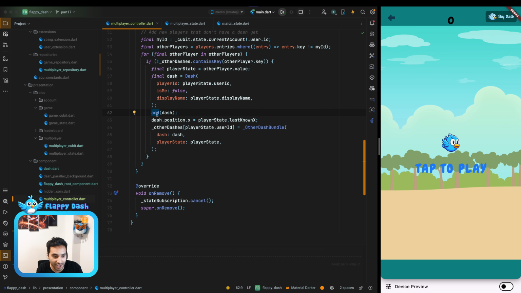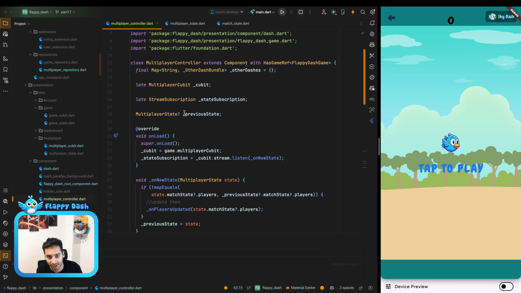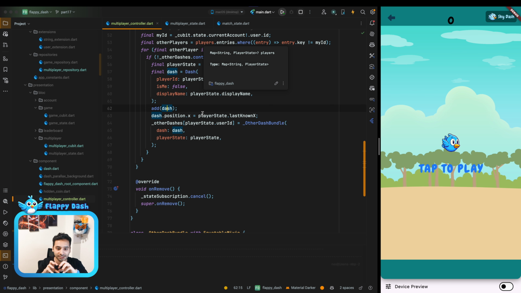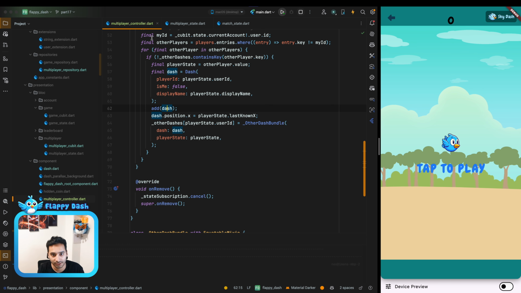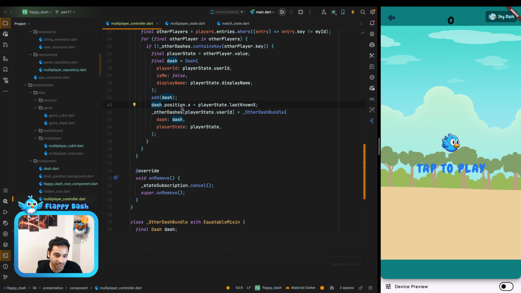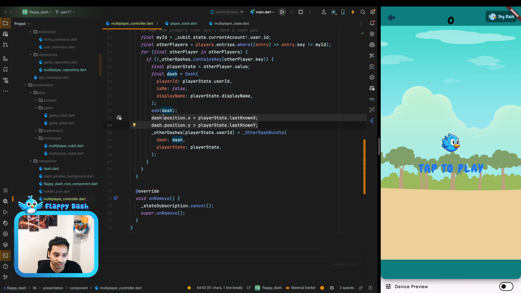And also we just add it here. So we just add the dash that we just created in the multiplayer controller, so it's a component, and other dashes are going to be added to the multiplayer controller that we created. And also we just changed the position of the dash that we have based on the last nonce, and also we need to do the same for y.